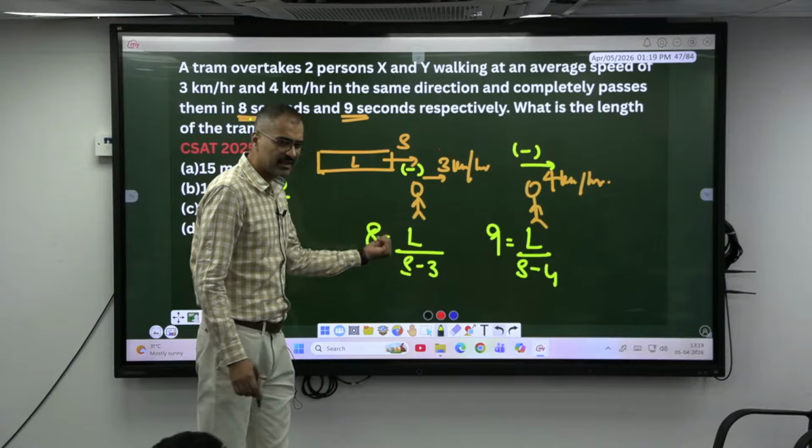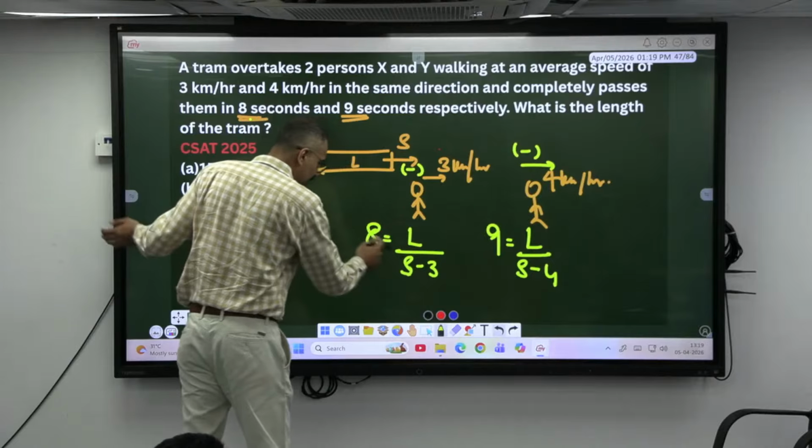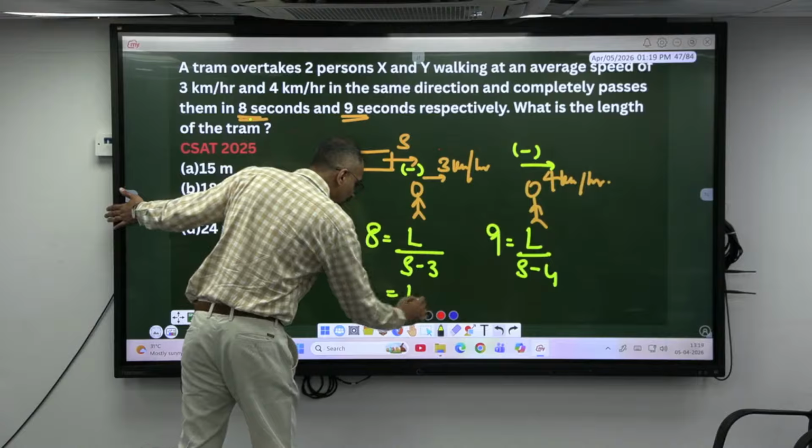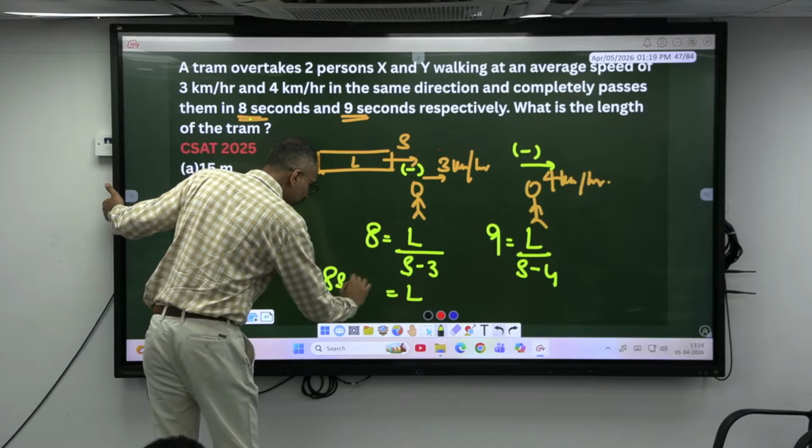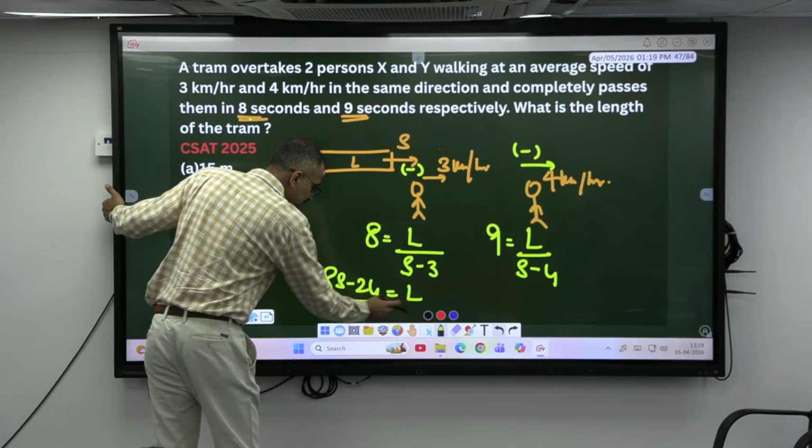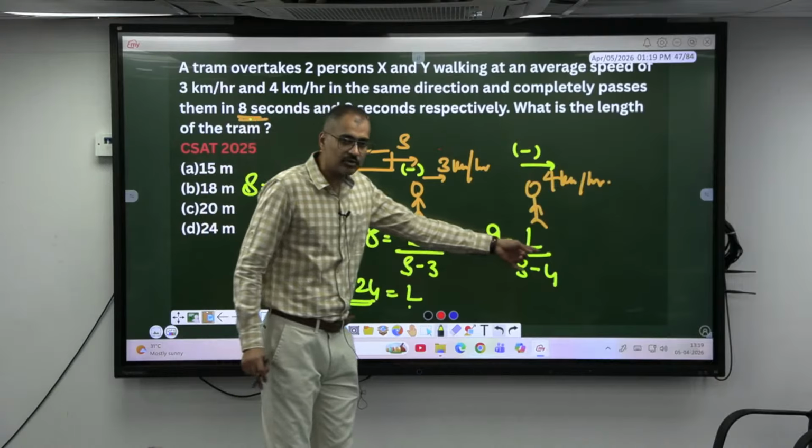Okay, what is the value of S? S or L, anything you can substitute here. If you take here, L value will be 8S minus 24. L is equal to 8S minus 24. Can I substitute here?